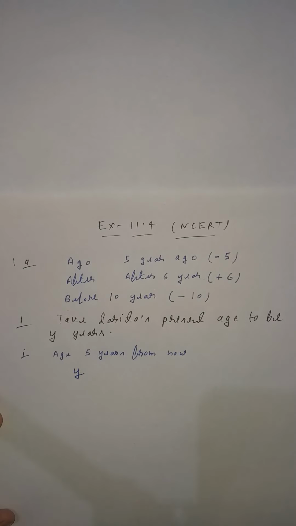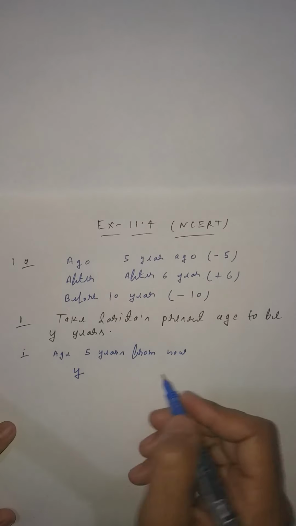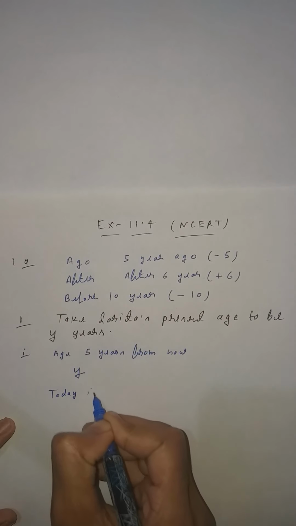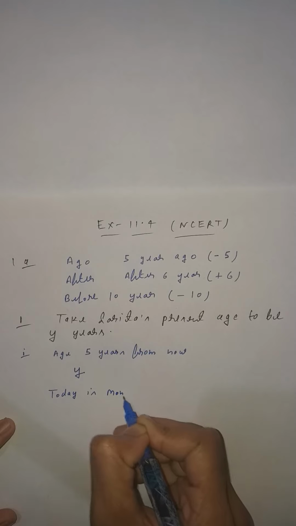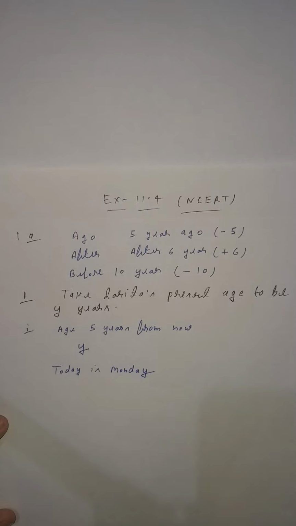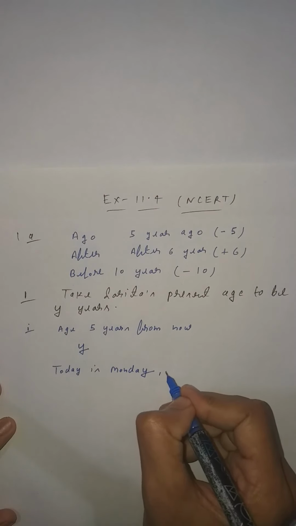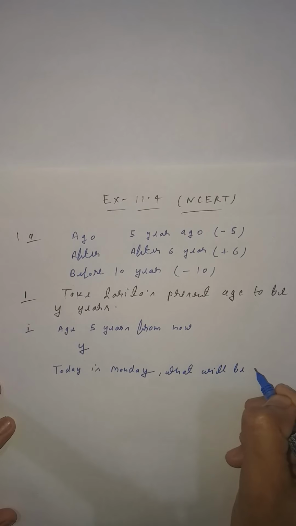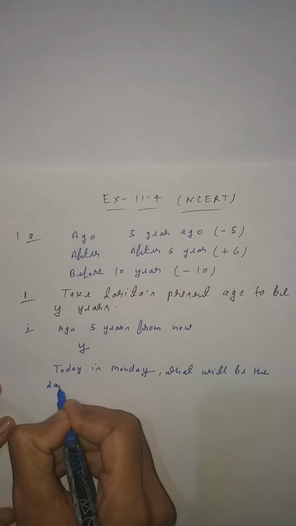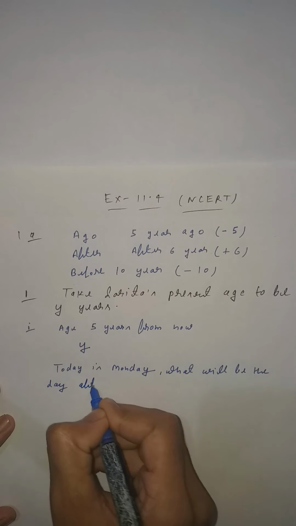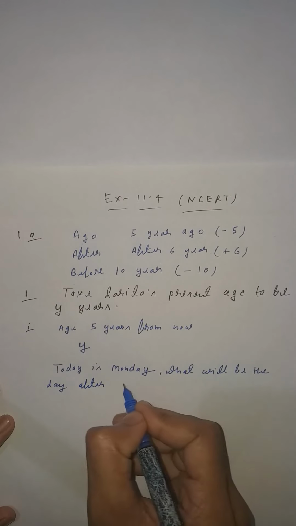This is the present age. 5 years from now means, let us take an example: today is Monday. If today is Monday, then what will be the day after 3 days?